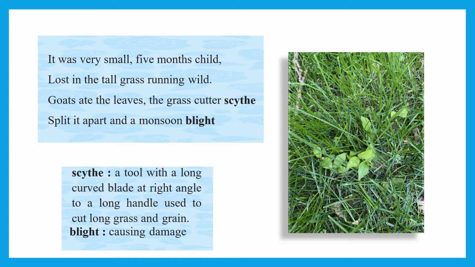So it was saved from that tool also, and it was saved from the goats also. Goats did not eat it and the grass cutter did not cut it. Split it apart and a monsoon blight, means the monsoon also was unable to split that sapling.